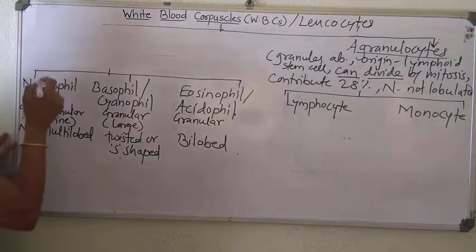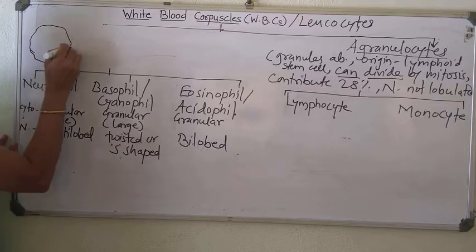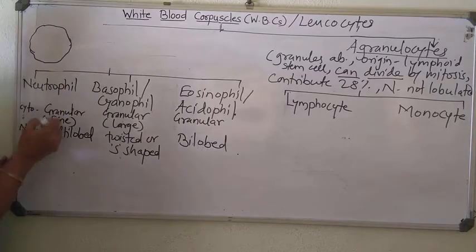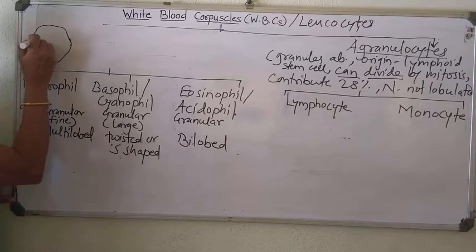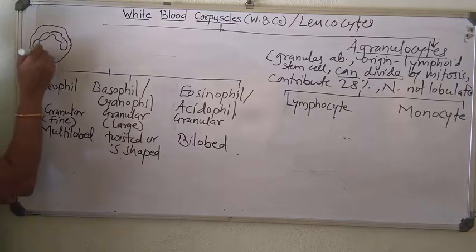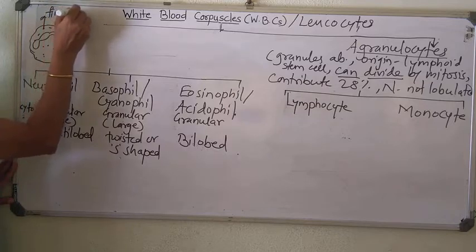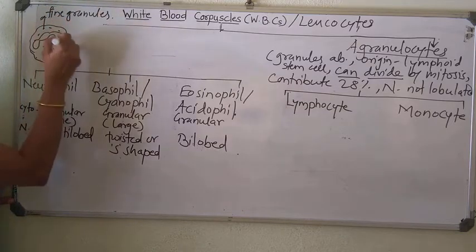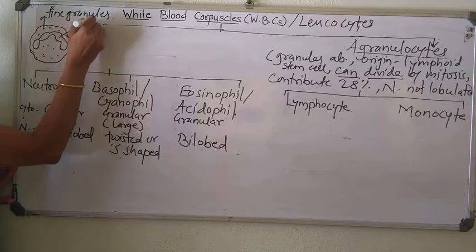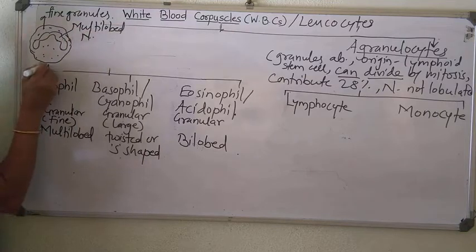For example, this is neutrophil having multi-lobed nucleus. The lobes are more than 2, up to 7. The granules are present inside this cytoplasm, so fine granules. This is multi-lobed nucleus. So this is the neutrophil.